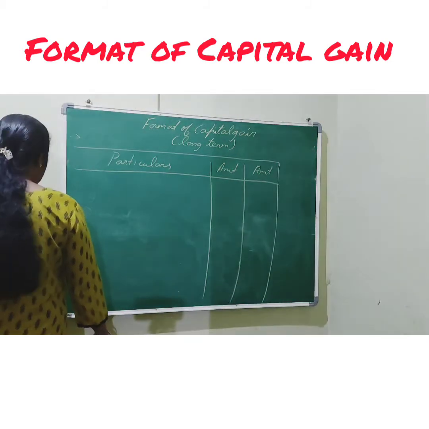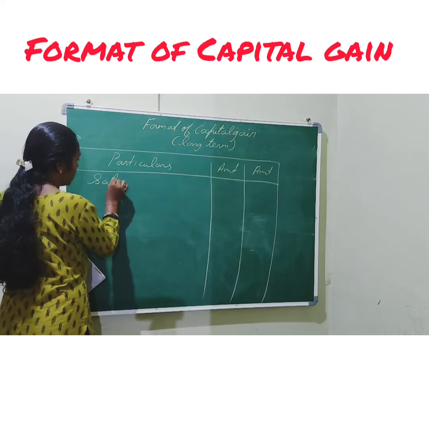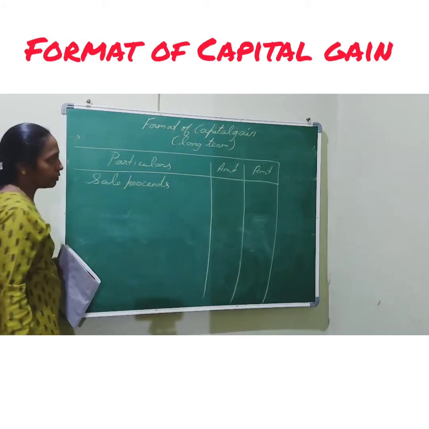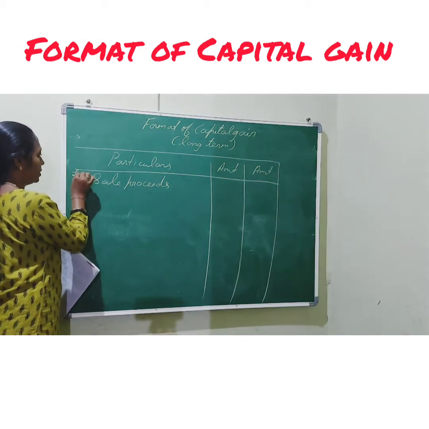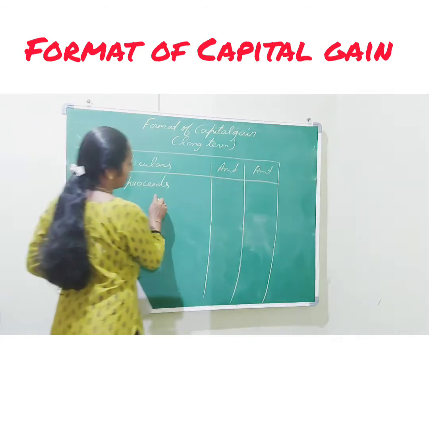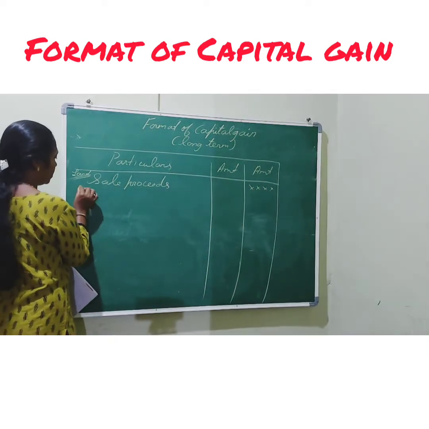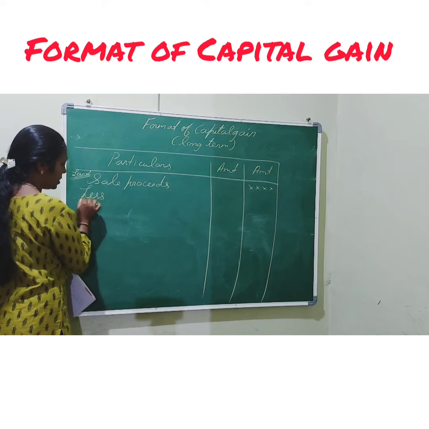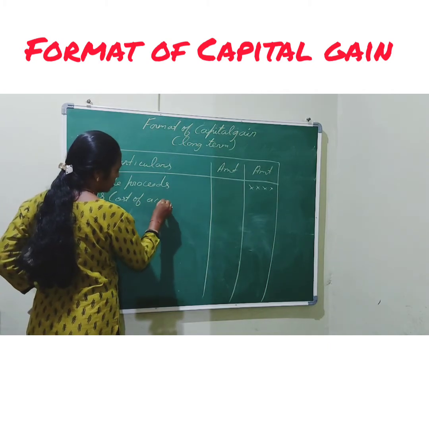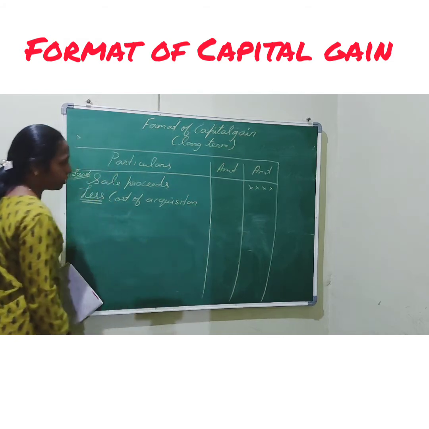First one is sale proceeds. Your problem always starts from sale proceeds. What is the sale proceeds? It is nothing but the selling price of the property. Say for example it is land, so sale proceeds of land. The price at which you have sold the land should be written here, straight away in the outside column. Then after this we deduct less cost of acquisition. Acquisition is nothing but cost of purchase.